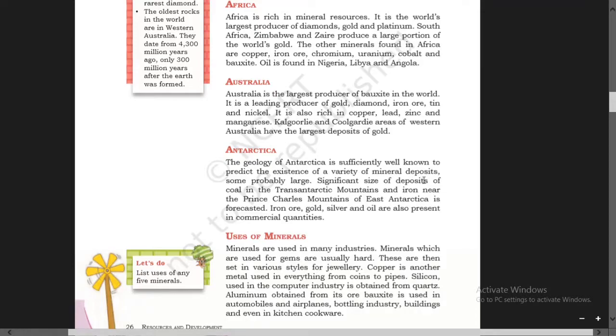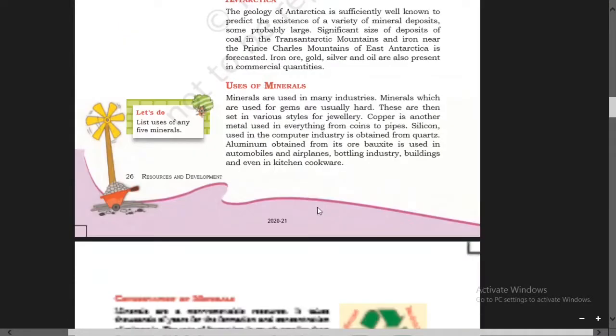A significant size of deposits of coal in the Transantarctic Mountains and iron near the Prince Charles Mountains of East Antarctica is forecasted. Iron ore, gold, silver, and oil are also present in commercial quantities. So these are also found here. Transantarctic means comprising a mountain range of uplifted rock in Antarctica.